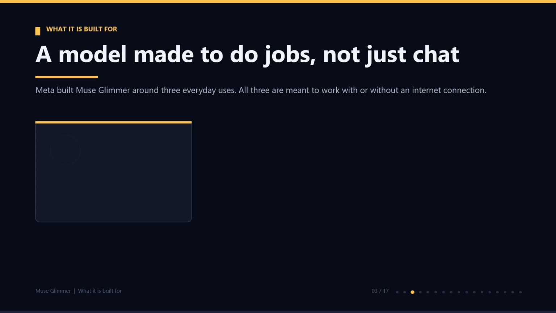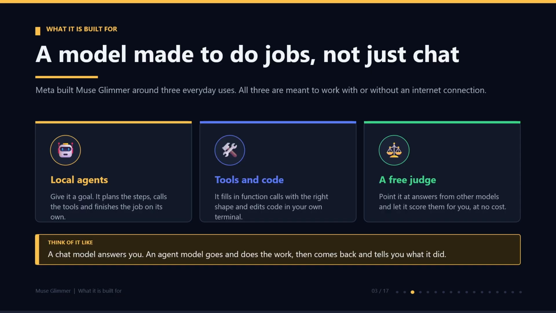So, what is this model actually built for? Meta built it around three everyday uses. The first one is local agents. You give it a goal, it plans the steps, calls the tools it needs, and finishes the job on its own. The second one is tools and code. It fills in function calls with the right shape and it edits code inside your own terminal. The third one is free judge. You point it at answers from other models and let it score them for you at no cost.